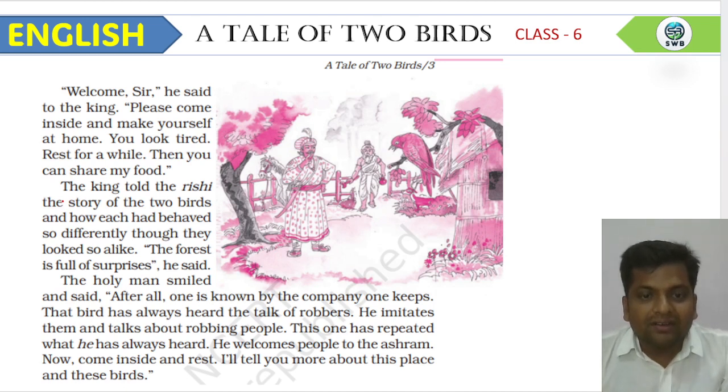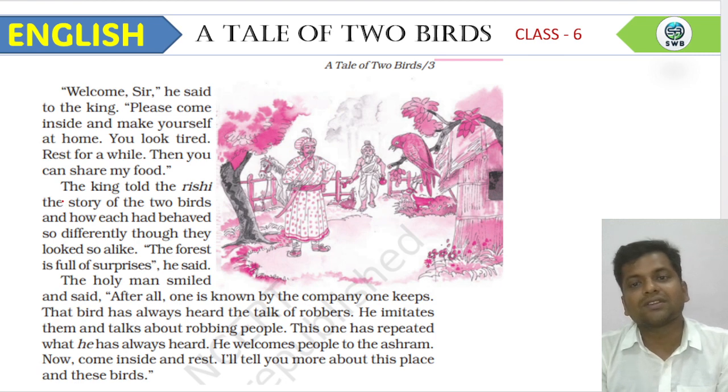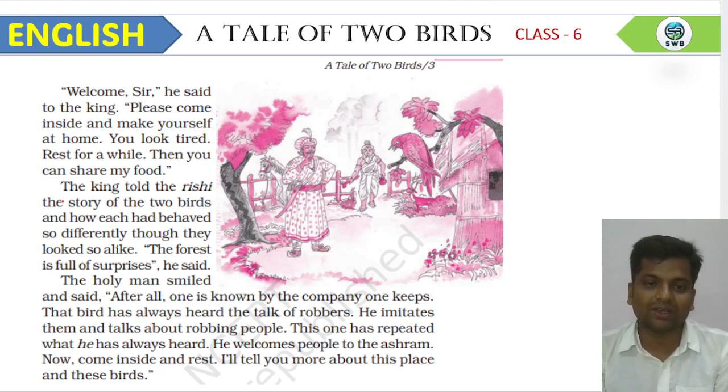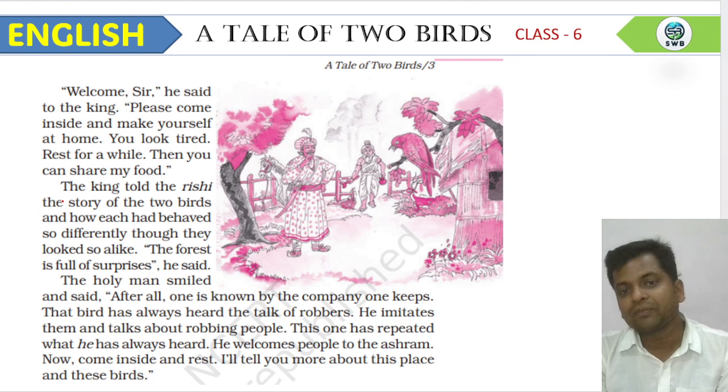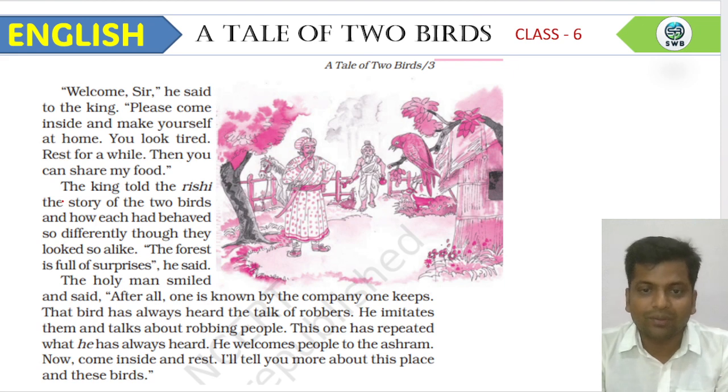And that bird has always heard the talk of robbers. He imitates them and talks about robbing people. So the hermit told about the bird which the king met first. He was talking with the robbers. He imitates the behavior of the robbers. Imitate means accepts the behaviors of the robbers. That's why he is talking like them, because he had learned all these things. He had not learned good things in his life. That's why, how can he behave nicely? How can he behave in a good manner? This is the thing he wants to say.